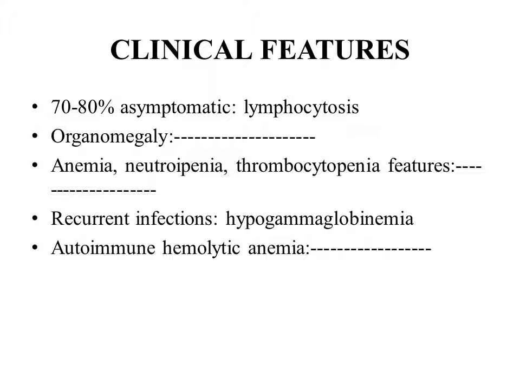Recurrent infection due to hypogammaglobulinemia, normal immunoglobulin production by the normal B cell is reduced, so this will result in hypogammaglobulinemia. Autoimmune hemolytic anemia, we can see in 10 to 15% of the cases, normal B cells will start producing antibodies against normal own red cells, so this will result in autoimmune hemolytic anemia.